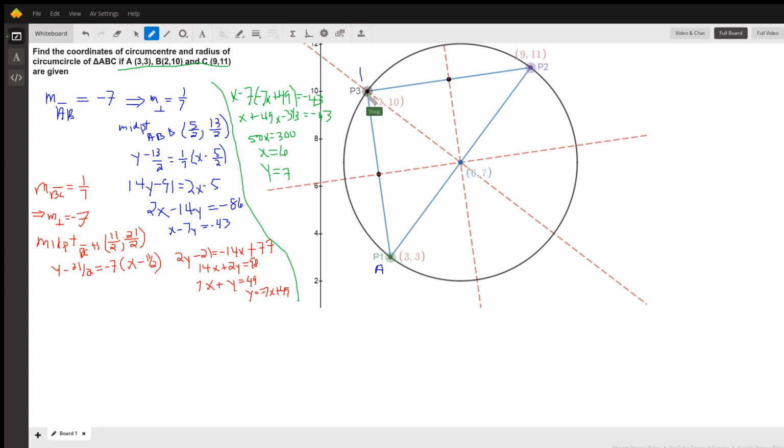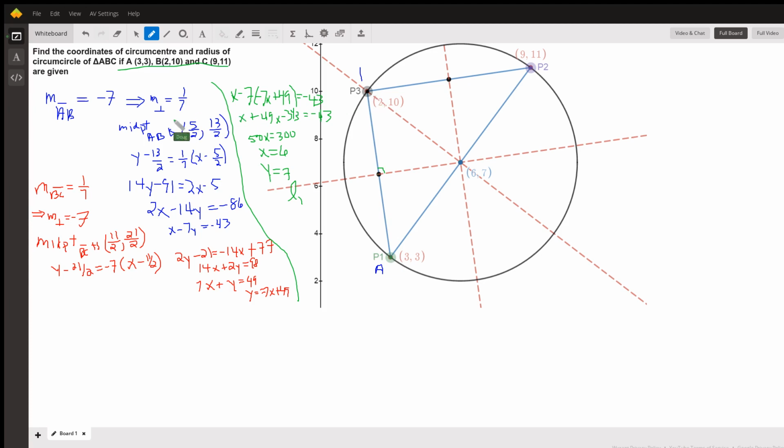The idea is to find the equations of these perpendicular bisectors of two of the sides of the triangle, and then find the point of intersection of those two equations. So to find, let's say, the equation of this line right here, I'll call it line L sub 1, we need to find its slope and a point that it passes through. And the point that it passes through, since it's a perpendicular bisector, is the midpoint of segment AB.